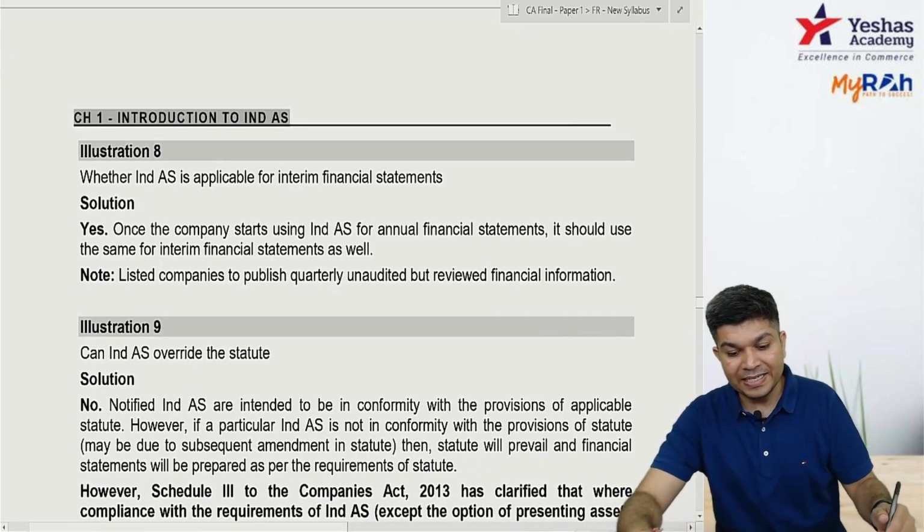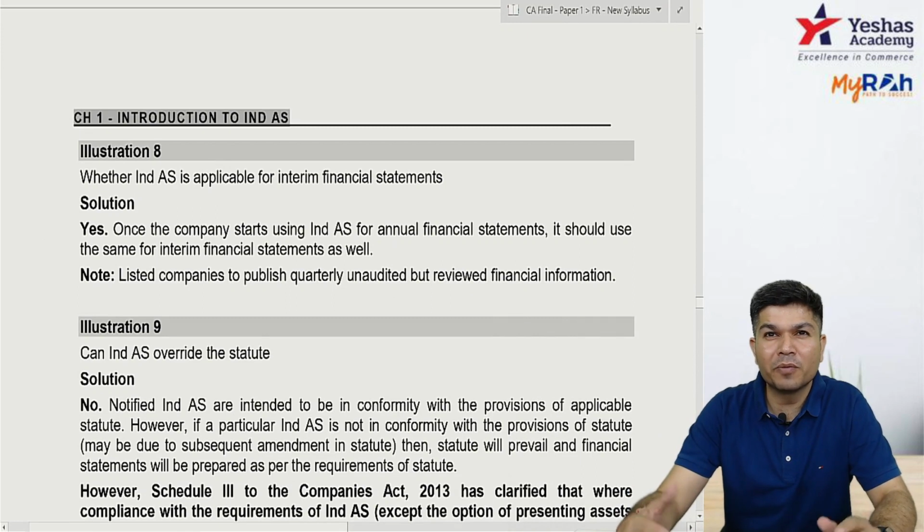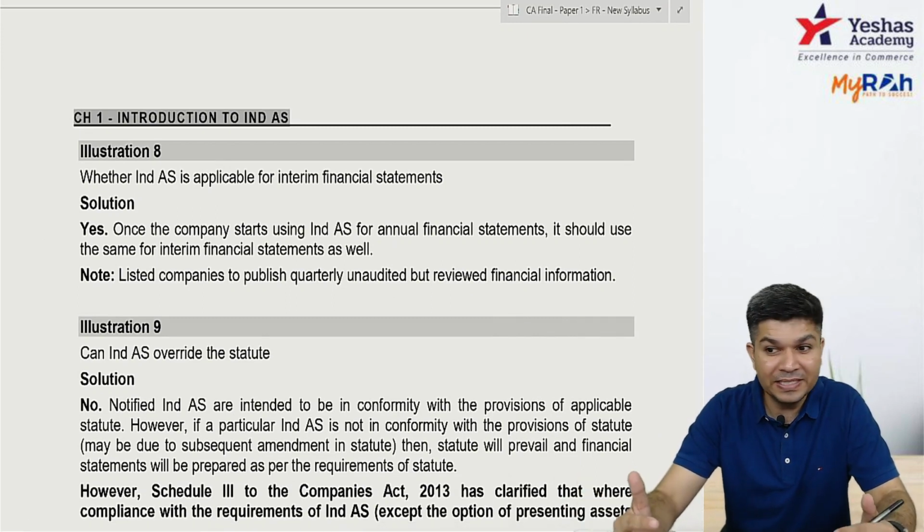Okay, next, whether IND AS applies to interim financials. If you're not preparing full-fledged financials, but you're preparing an interim financial statement.